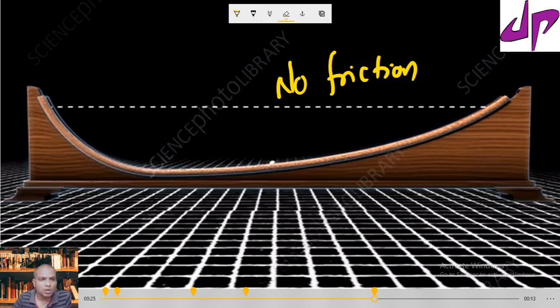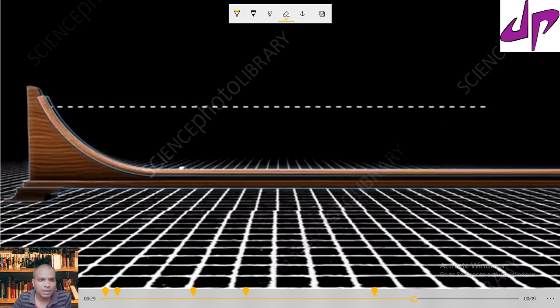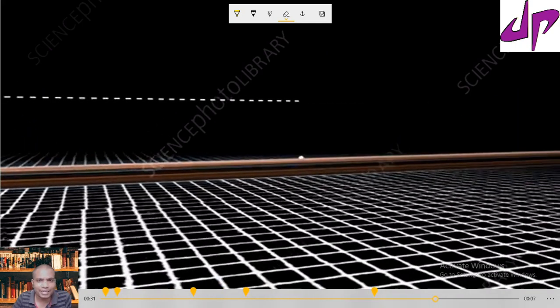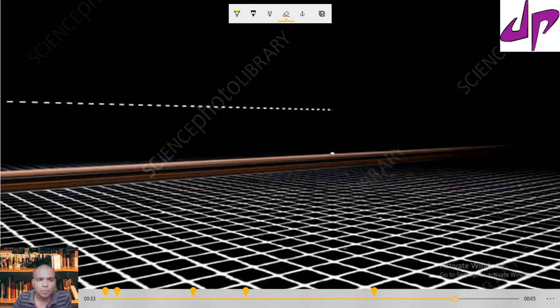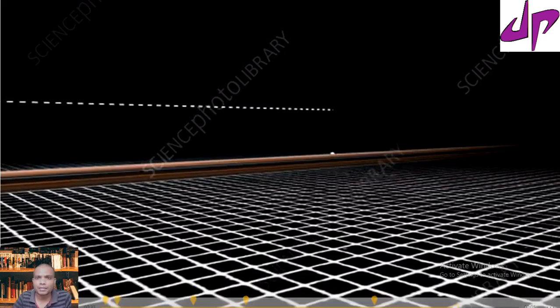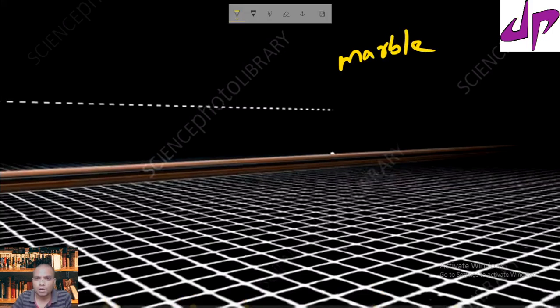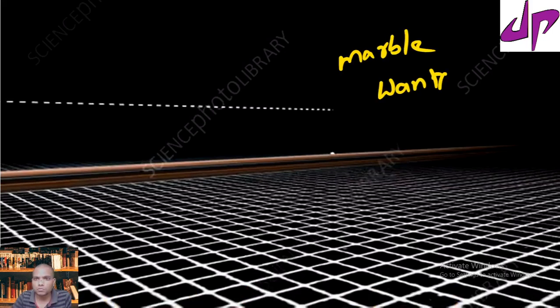Now if there is no inclined plane on the other side, if we take out the second inclined plane, the ball wants to move forever. To reach the same height, the marble wants to reach the same height.